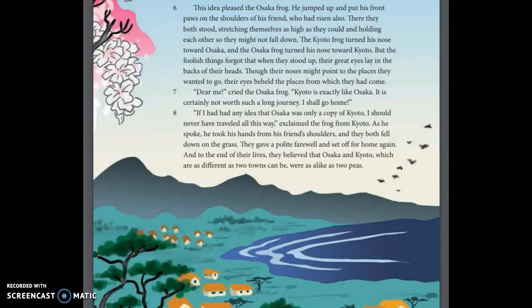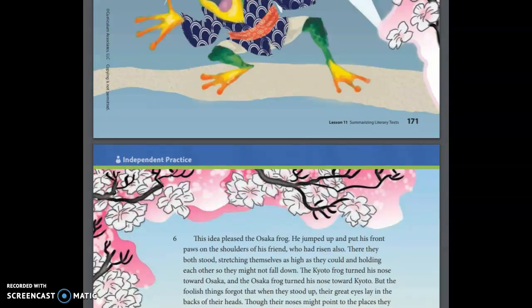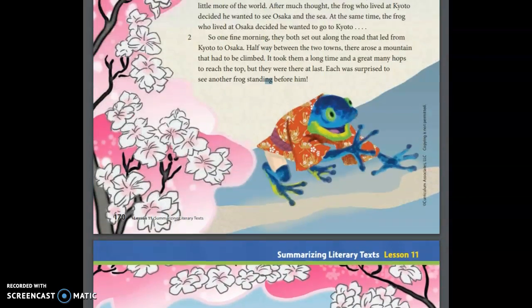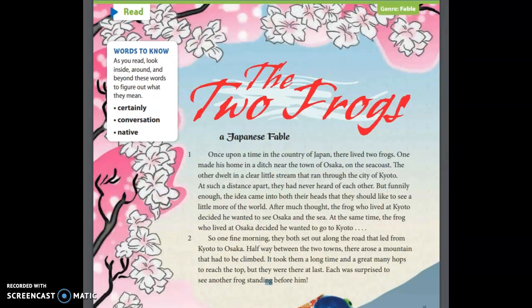So your job today is to read this Japanese fable and learn about what happens to these 2 frogs that are going to venture to a neighboring town. As you read, I do recommend that you complete that graphic organizer, again, identifying those story elements such as the main characters, the setting where the story is taking place, the problem that they are faced with, some of the main events that happen in this fable, and then finally the solution or the outcome. What happens at the end?